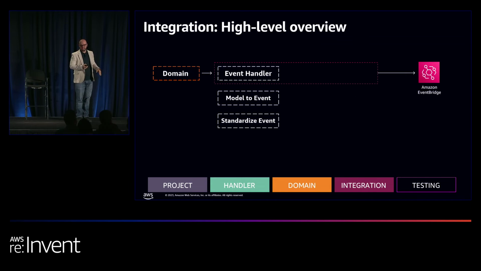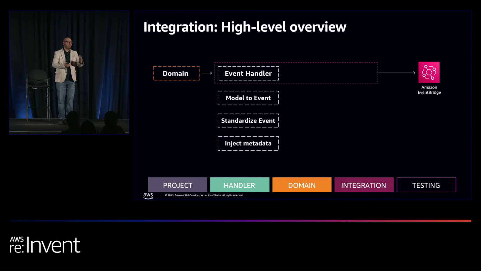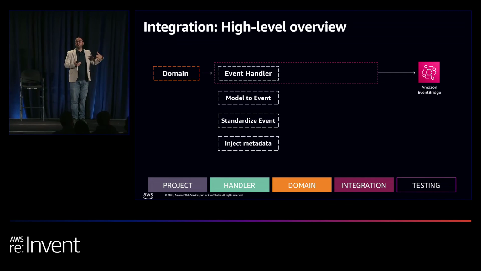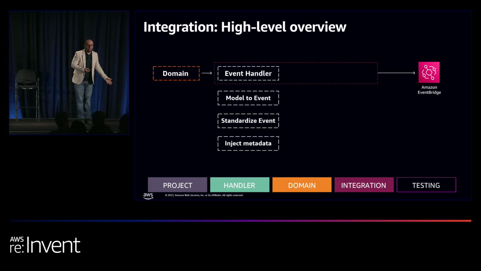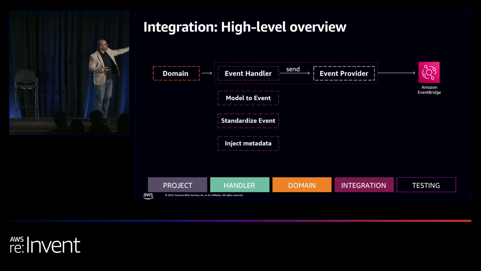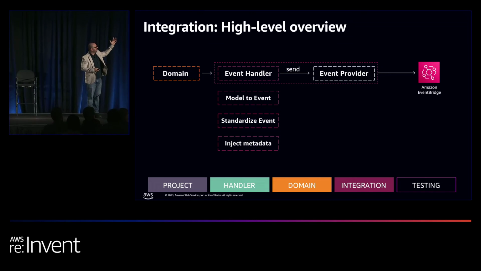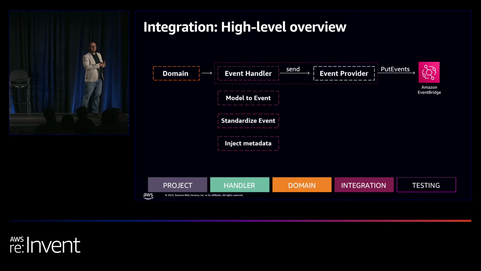And for operational pieces, if you're in production, you want to think about observability and how you know when something goes wrong. So the event handler will add additional metadata, custom or not, so you know the correlation ID. When was it generated? From whom? Which version? What if there was a breaking change? The event handler handles all that for us. But you have to send this somewhere. So now we have an event provider that will be responsible to take this event that we just generated and convert it into a put events API call to EventBridge.